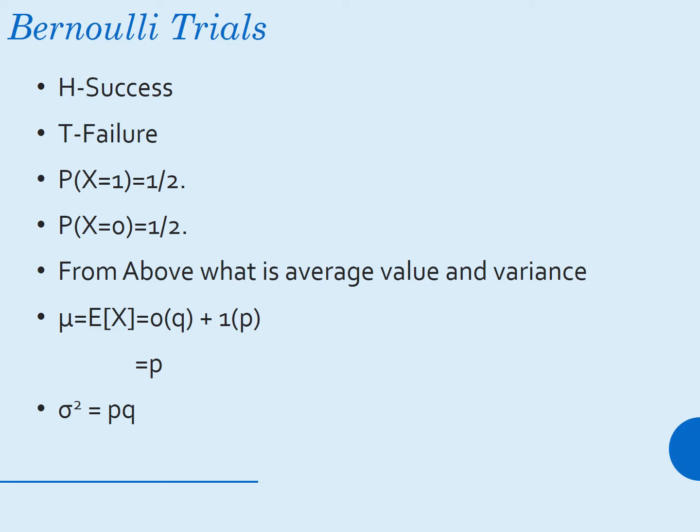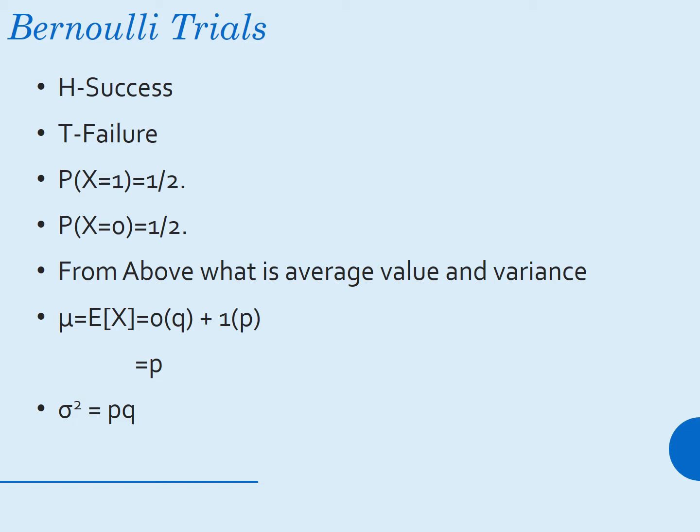Here H is represented as a success and T is represented as a failure. So the probability of X equals 1 is 1/2, and the probability of X equals 0 is also 1/2.